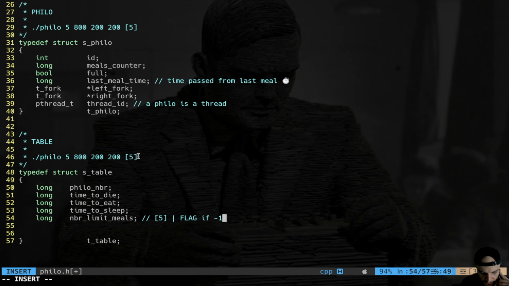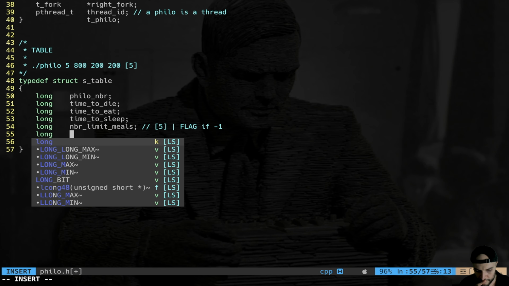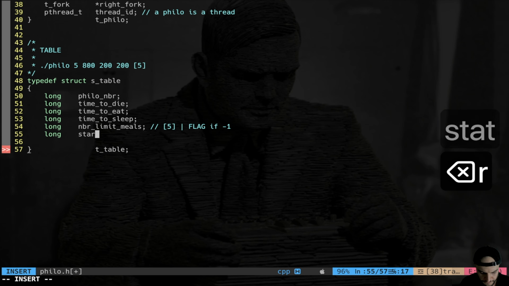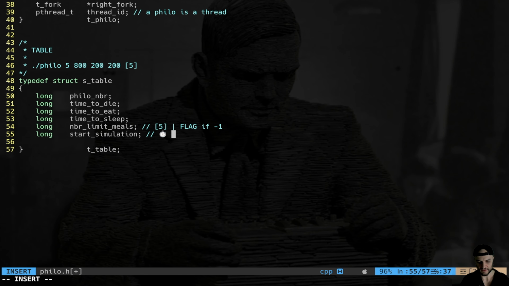Okay, so this is a bivalent variable, both a flag and a value. Then we're going to have another long, which is start simulation. This is basically the time when the simulation is starting. This is important because I need timestamps from the start of the simulation. Basically, all the philosophers will have timestamps starting from this value.